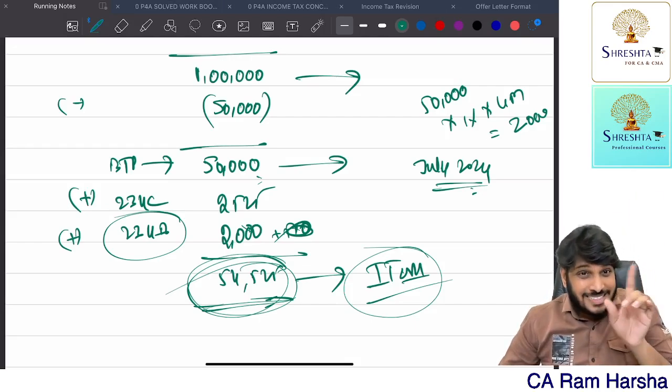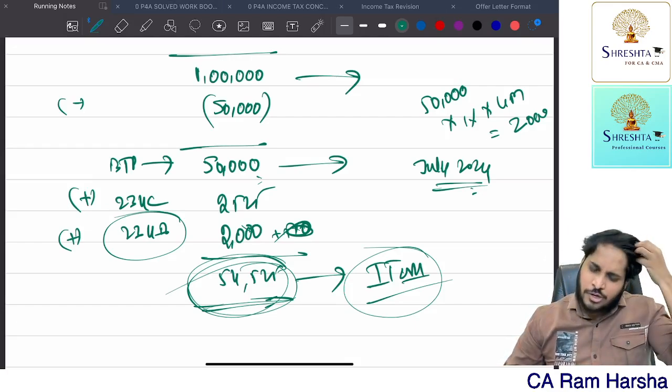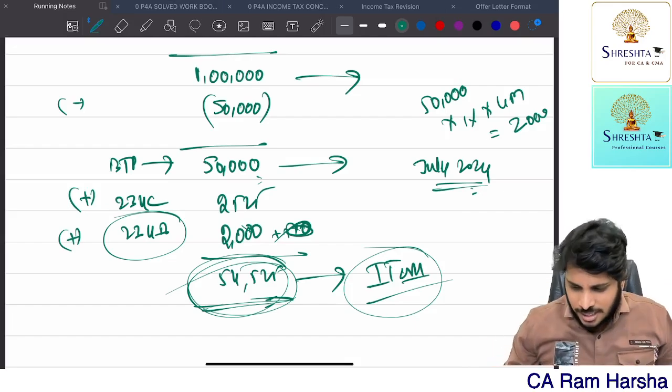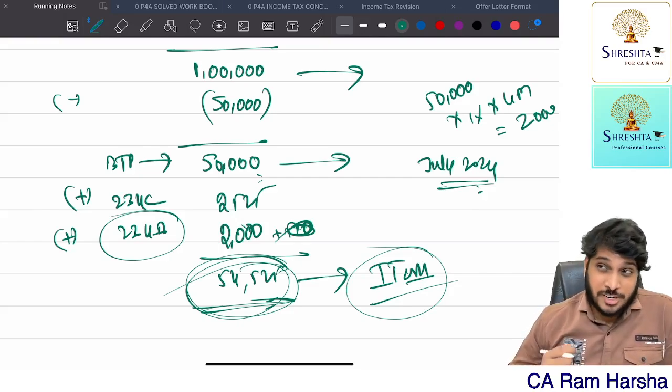I'm not talking technically anything right now. Getting the point? If at all you are a repeater, you might have heard that, sir, 234C shortfall is computed on the basis of returned tax.